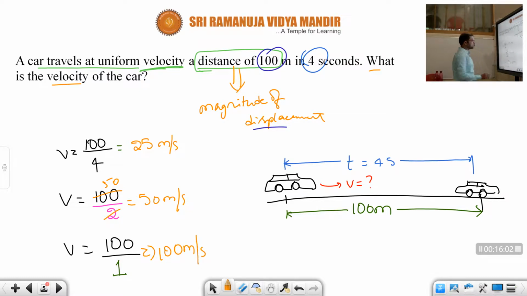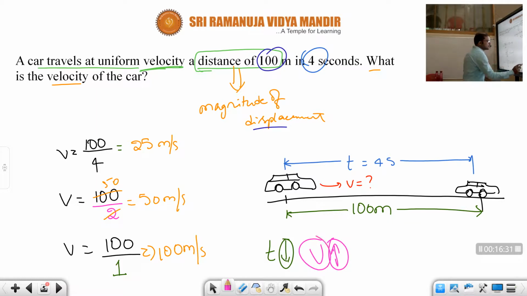Observe, children, as soon as I am decreasing the time from 4 to 2, 2 to 1, time is what, children? Decreased. What about speed, children? The velocity 25, 50, 100 got increased. Understood, children? So whenever the vehicle is moving with more velocity or more speed, it can reach the destination within less time. When the velocity is more, the time taken will be less. Okay, children?